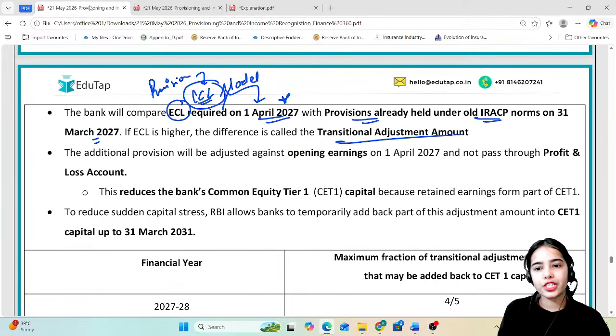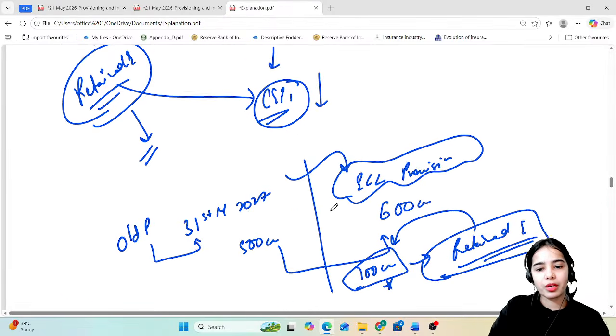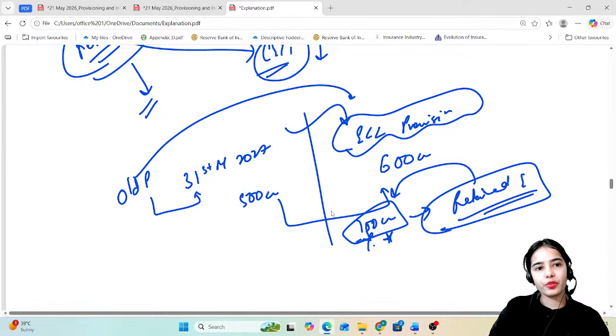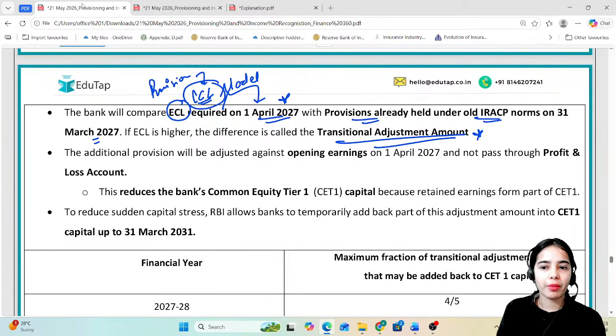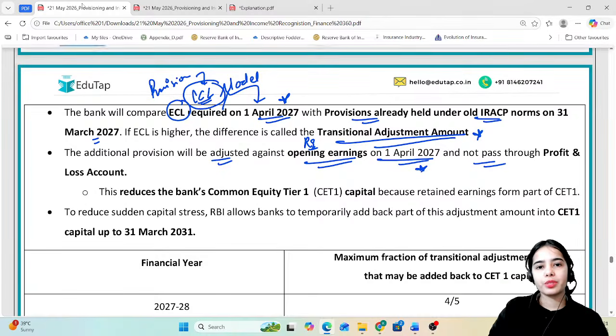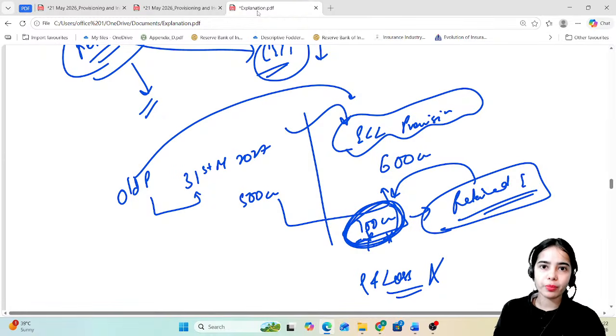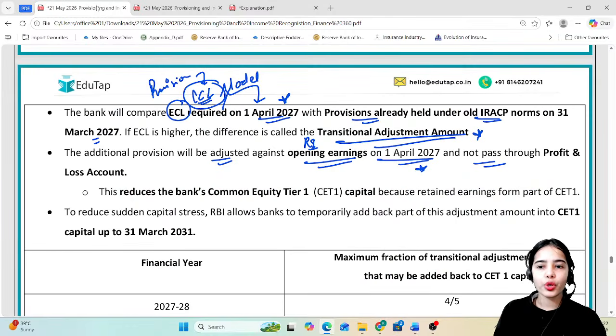the transitional adjustment amount, whatever is the adjustment amount for transitioning from the old provision norms to the ECL provisioning framework, should be adjusted against the opening earnings, that is the retained earnings of the bank on 1st April 2027. It should not pass through the profit and loss account. It should not be shown as loss, because then it will reduce the profits of the bank. That will affect the shareholders also. It should only be adjusted against the retained earnings of the bank.